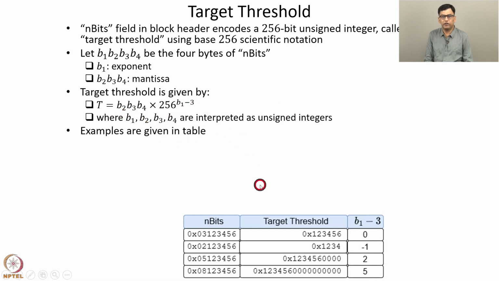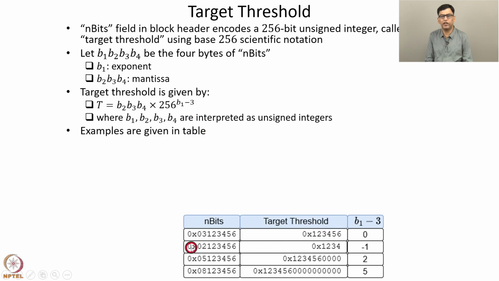Some examples are given in this table. For example, suppose the n bits field is this: b1 is 0x03, b2 is 0x12, b3 is 0x34 and b4 is 0x56. Then the mantissa is b2, b3, b4, which is 0x123456, and b1 minus 3 is 0 because b1 is 3. So 256 to the power 0 means no shift. Hence the target threshold is simply 0x123456.